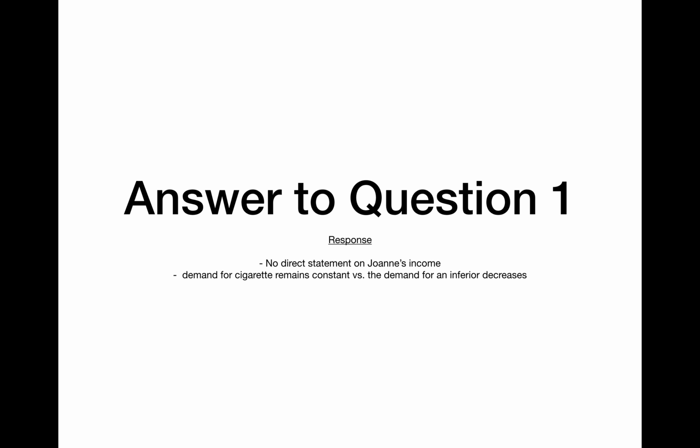So overall, it is hard to choose C as our answer because an inferior good states that demand decreases, and in our question, demand remains constant. It does not decrease. This is partnered by the fact that there is no mention of her income inactivity. Therefore, our final answer is A, necessity. Through the process of elimination and applying definition and theory into the question, we came to a conclusive decision that the cigarettes for Joanne should be identified as a necessity.